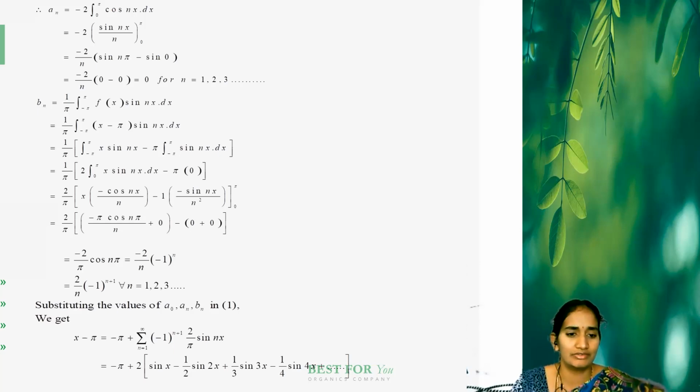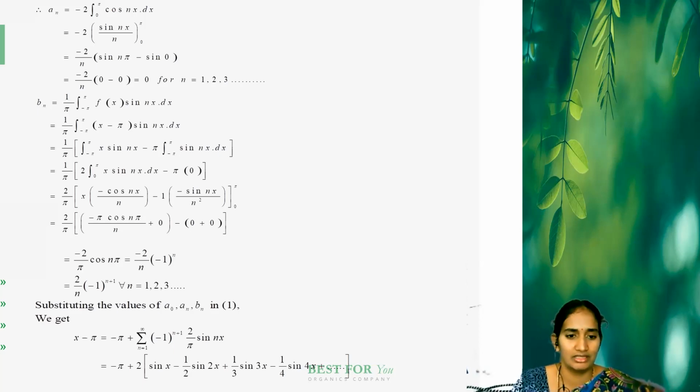Next step, we write x minus pi equal to minus pi, A0 by 2 value, 2 to cancel. So minus pi plus summation n equal to 1 to infinity, the Bn value minus 1 whole power n plus 1 into 2 by pi sin nx. Now we substitute n values, n is 1 up to infinity. So x minus pi equal to minus pi, 2 is a constant, take it outside. 2 into, first n is 1, sin x.